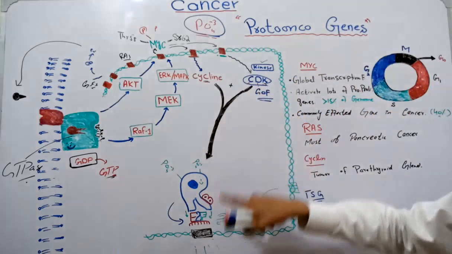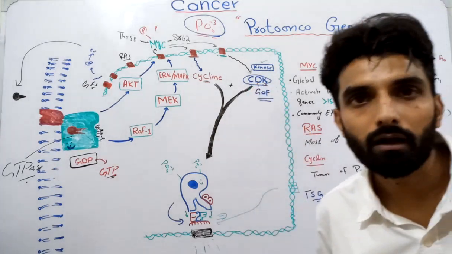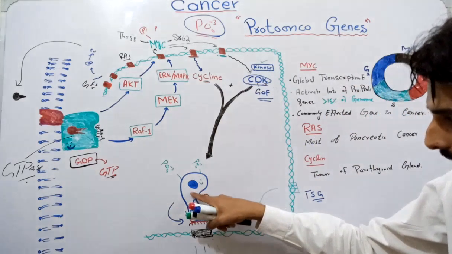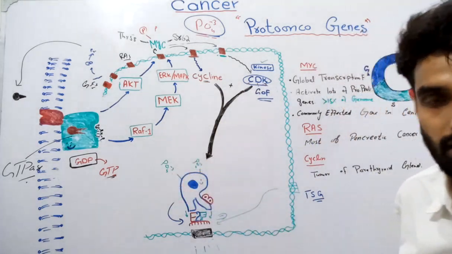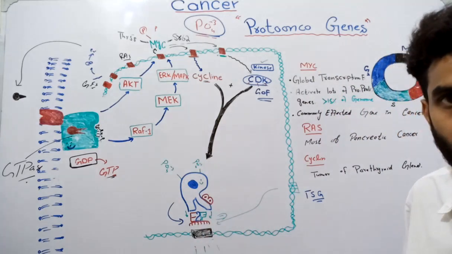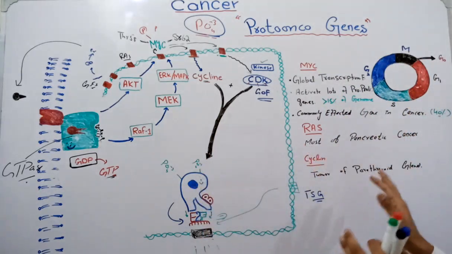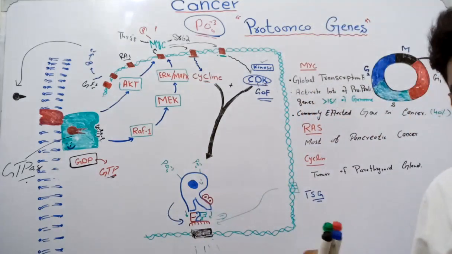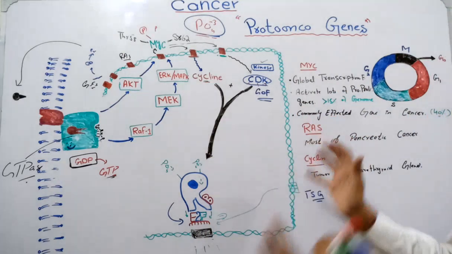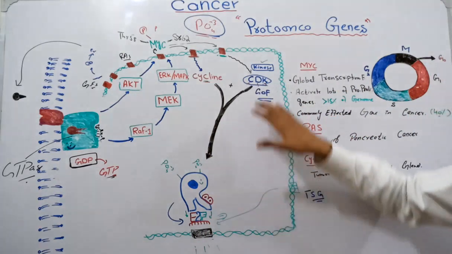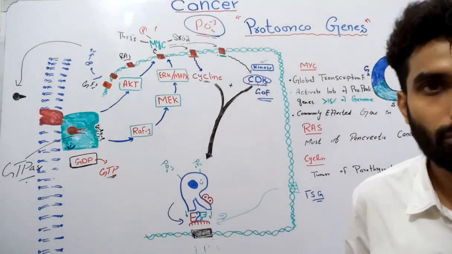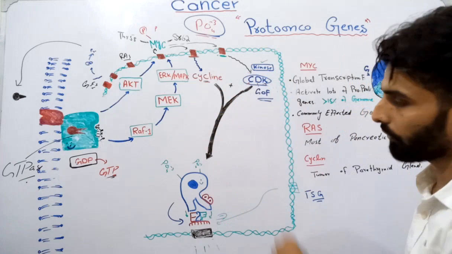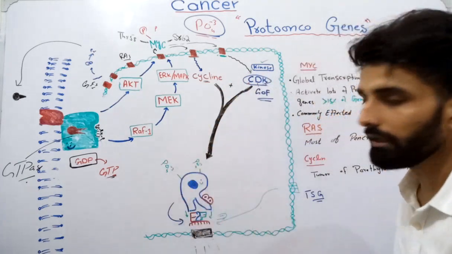So they also belong to the Proto-Oncogenes. Not this RB. It was inhibiting the replication process. So this RB gene will be a tumor suppressor gene, and we will talk about it in the next lecture. Okay, I think you are very clear about the tumor suppressor and Proto-Onco gene. So if there is a gain of function mutation in the CDK gene, what will happen? It will cause phosphorylation of this RB protein. It will cause more and more phosphorylation of these RB proteins.